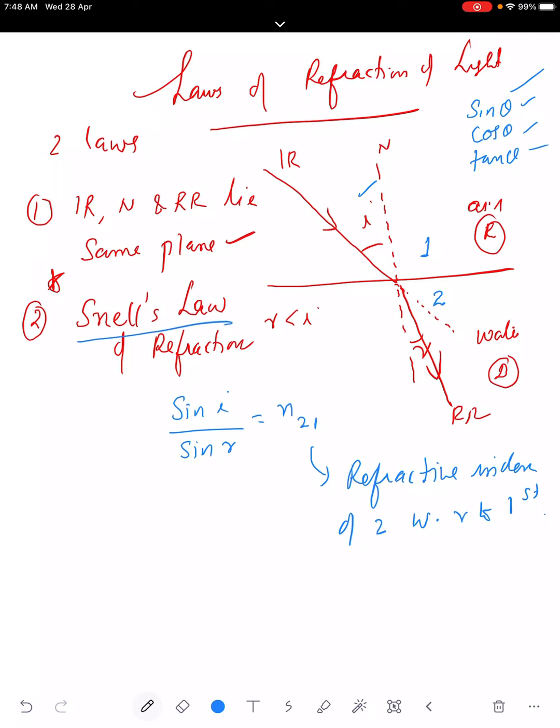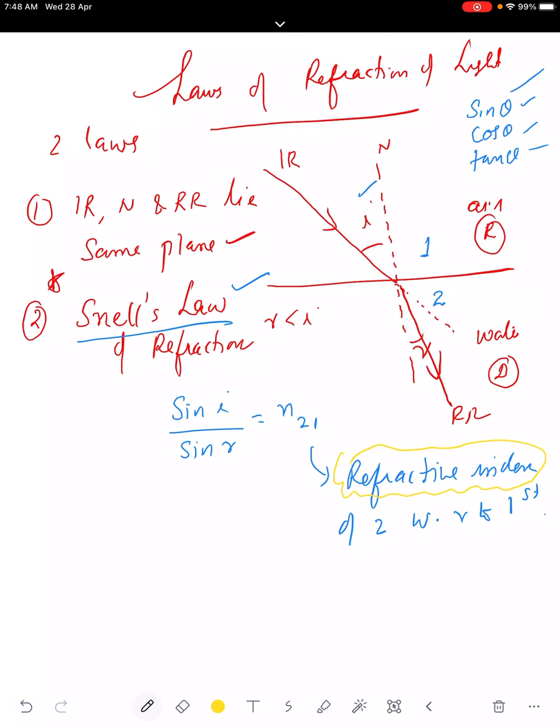Snell's law of refraction. So it's a very important one. State Snell's law of refraction. I write the equation correspondingly. And so, what is the meaning of actually when you introduce a term here? What is the meaning of refractive index? What is this meaning? Refractive index.